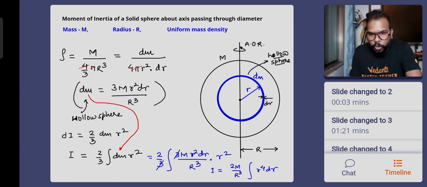Okay, and integration of r to the power 4 dr. The smallest sphere is at the center whose radius is 0. The outermost sphere will have a radius capital R. That's the integration that we'll be doing. Let's do it on the next slide.